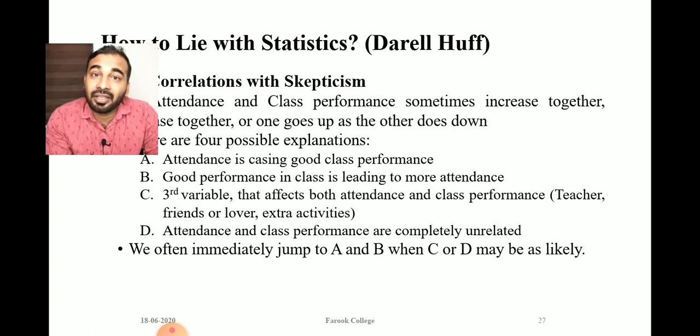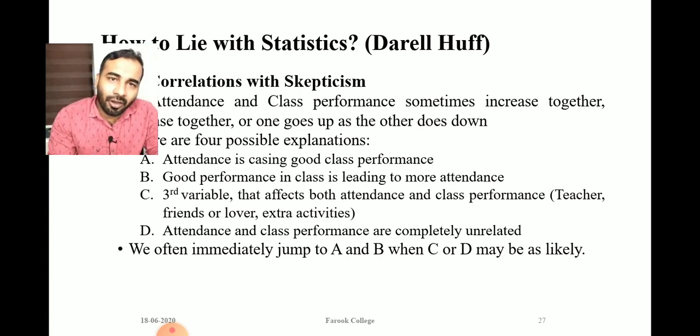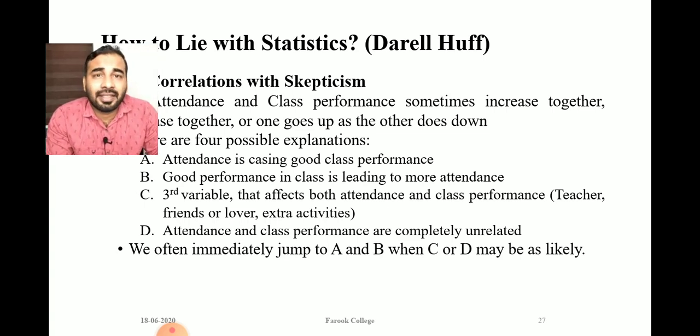This might be due to the influence of the teacher. The student likes the teacher very much, so he doesn't want to miss his class. Or he may have good friends in the class, so he doesn't want to miss them. That's why he is coming every day to the class.